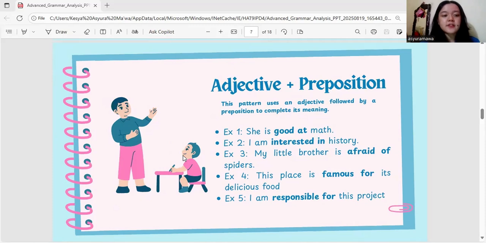Example 5. Last example. I am responsible for this project. The explanation is the adjective responsible is always followed by for to explain what the responsibility is.